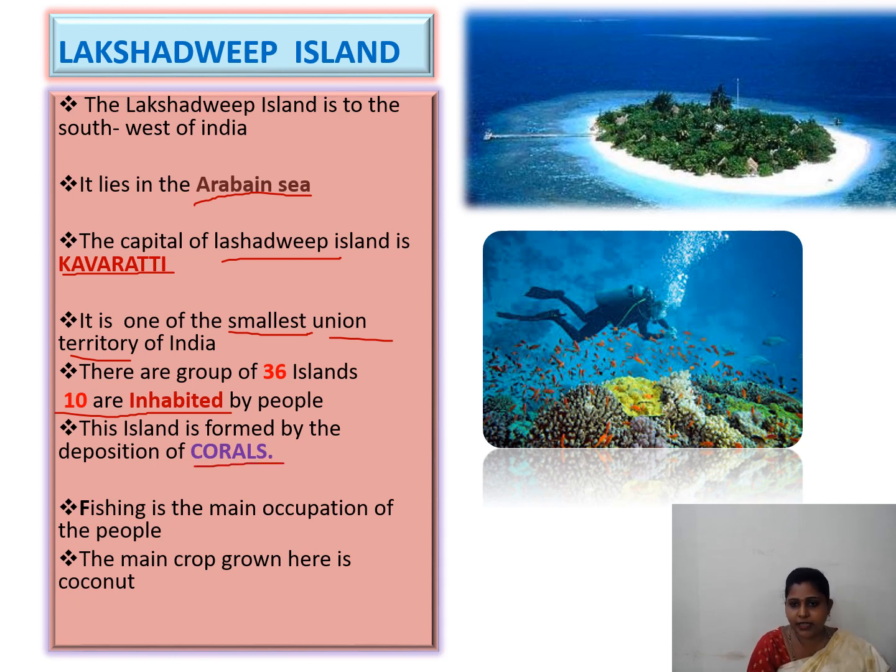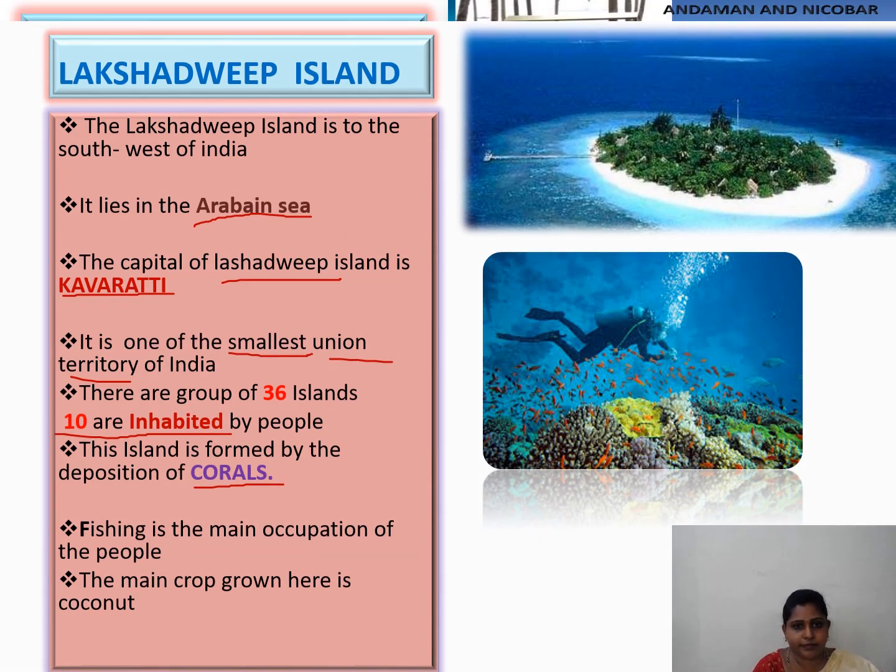You can see here, this is Lakshadweep island and here are the corals. Fishing is the main occupation of the people, and the main crop grown here is coconut.